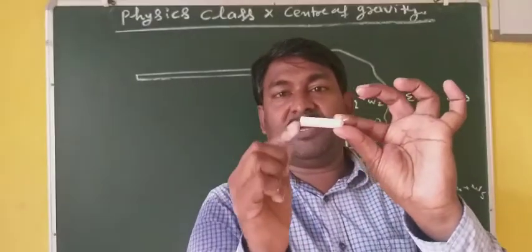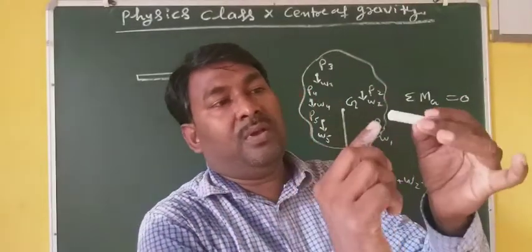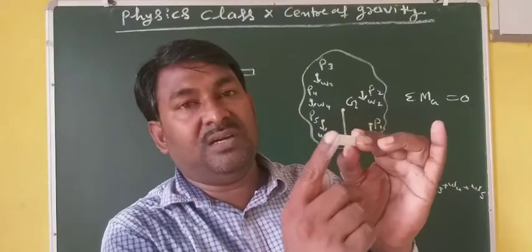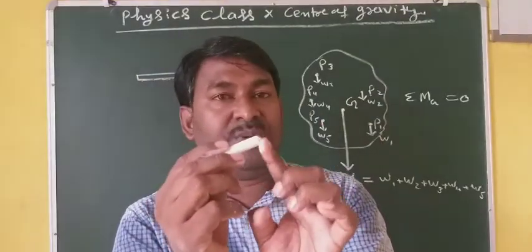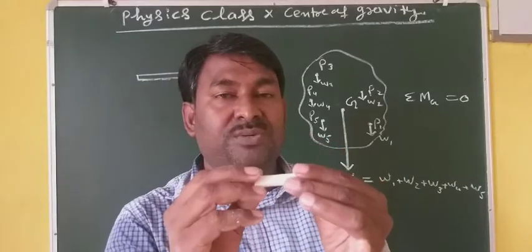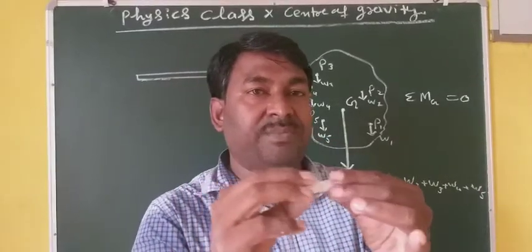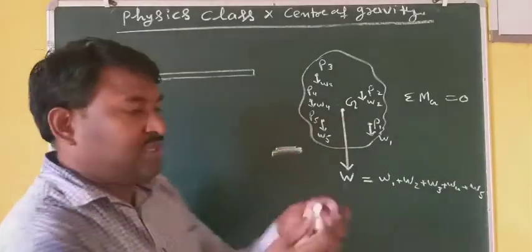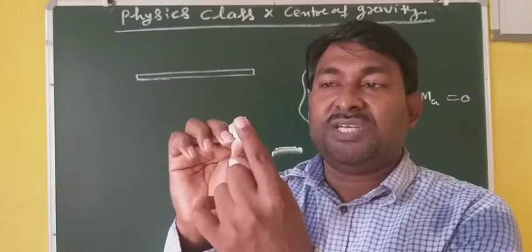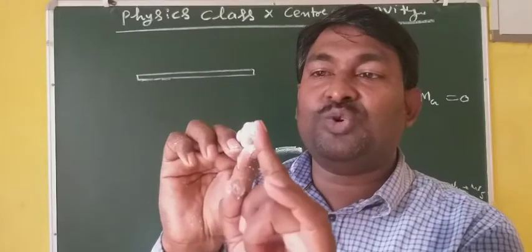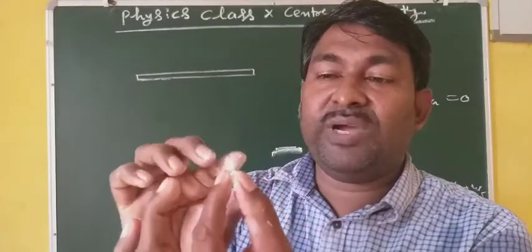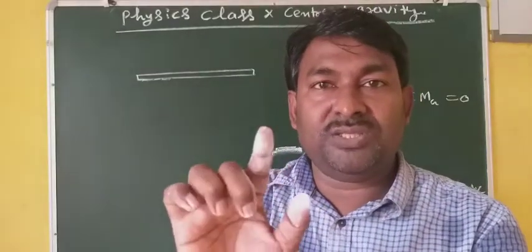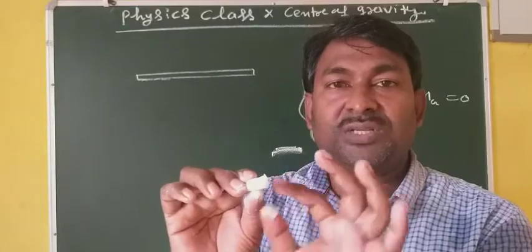This is uniform in cross section, means whatever radius or diameter is here at this point, the same cross sectional area should be here, and the mass distribution should be the same everywhere. Otherwise, how will it change? Suppose I have it like this. See, here the cross sectional area is changed. Here there is no mass. Here it is thin, while here it is thick. So at this time its center of gravity will change since its mass distribution changed.